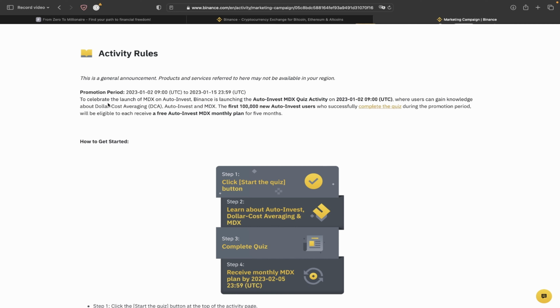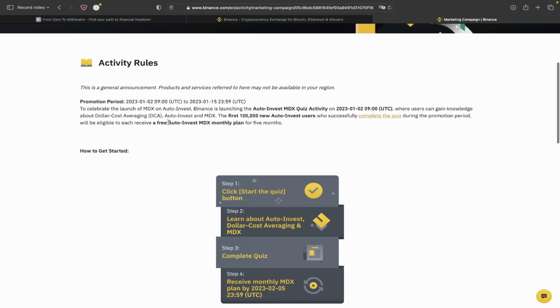Like you see, to celebrate the launch of MDX on Auto Invest, Binance is launching the Auto Invest MDX quiz activity, where users can gain knowledge about dollar cost average, DCA, auto investment and MDX. The first 100,000 new auto investment users who successfully complete the quiz during the promotion period will each receive a free auto investment MDX monthly plan for 5 months. So like you see, this is what you receive when you successfully finish the quiz.